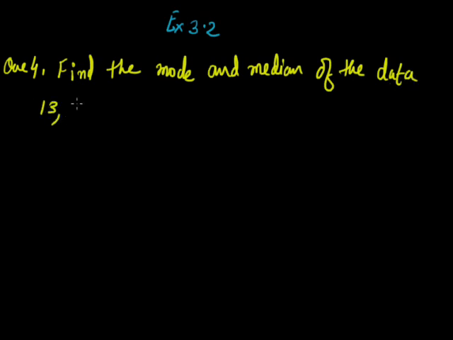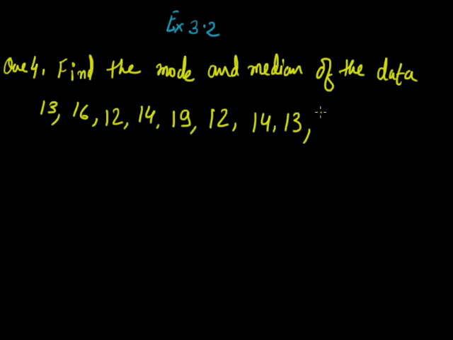13, 16, 12, 14, 19, 12, 14, 13, 14. Now, since we have to find the mode and the median, to find the mode, we need to arrange